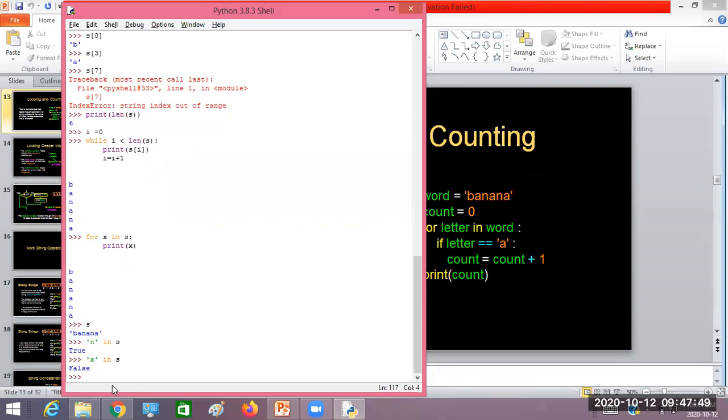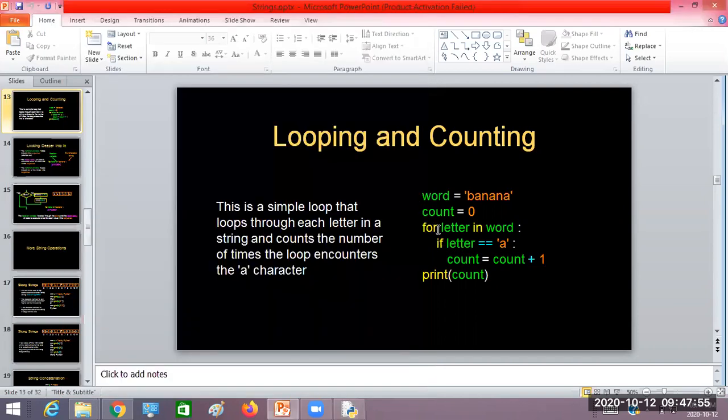With the help of this, you can go for character counting. That is what we did here. Look here: for letter in word, this for loop is iterating through every letter of the word. Then if letter equals a, I'm counting the number of occurrences of letter a. If letter is a, then count is incremented by 1.